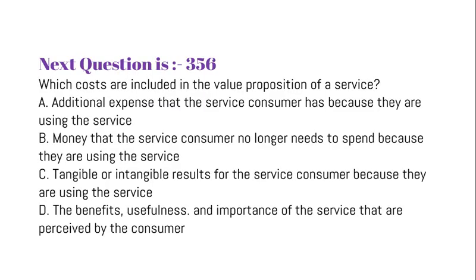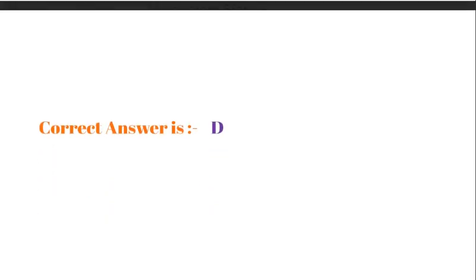Question is which costs are included in the value proposition of a service? Option A, additional expense that the service consumer has because they are using the service. Option B, money that the service consumer no longer needs to spend because they are using the service. Option C, tangible or intangible results for the service consumer because they are using the service. Option D, the benefits, usefulness, and importance of the service that are perceived by the consumer. Correct answer is option D.